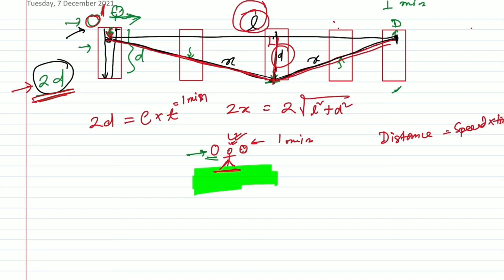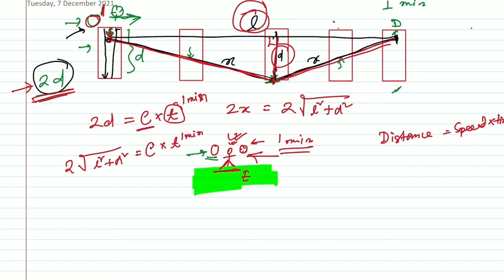For the observer standing on earth, the distance is twice x, which is equal to 2 root over L square plus d square, that is the speed of light, which according to the special theory of relativity remains constant, c, into time t. So the time recorded on earth is also 1 minute, and in this case also 1 minute.